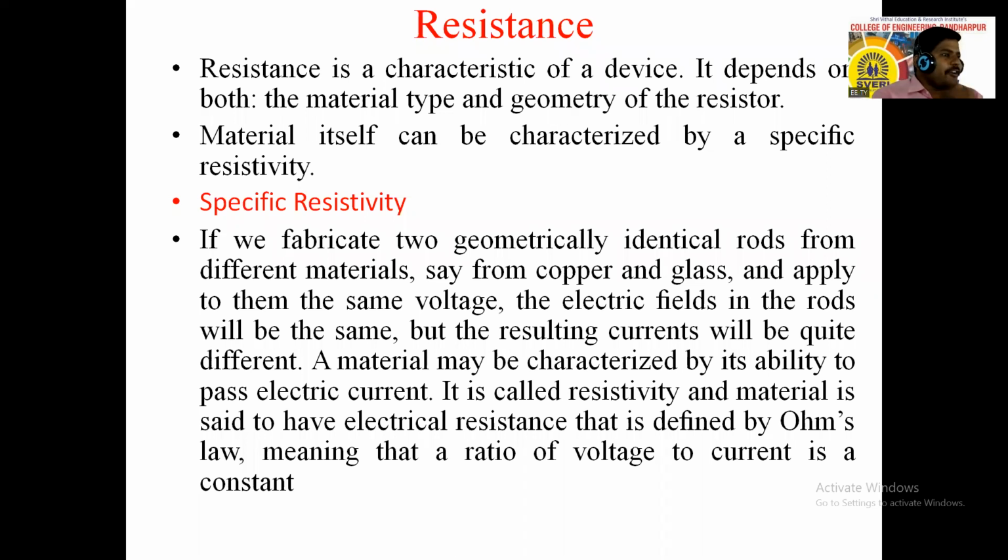So resistance is R equals rho L divided by A.